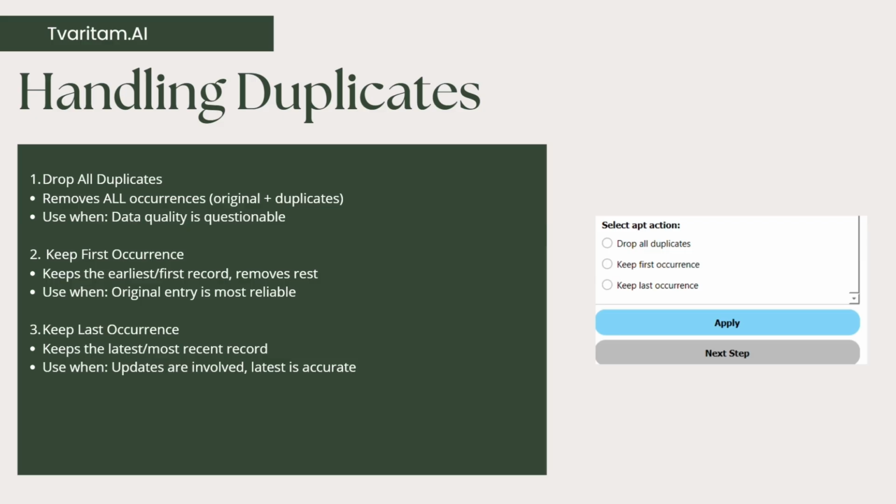Keeping the last occurrence will make sense if a transaction is happening at your store and by mistake someone puts a wrong price or something was wrong in the barcode, some error, you again do the transaction, you rectify the error. So in these cases where the latest entry makes the most sense, you can keep the last record, last occurrence, as it gives you the final state or the most recent and reliable state.